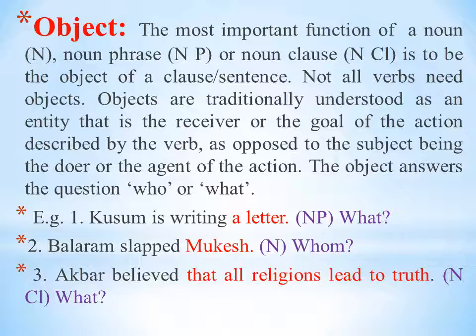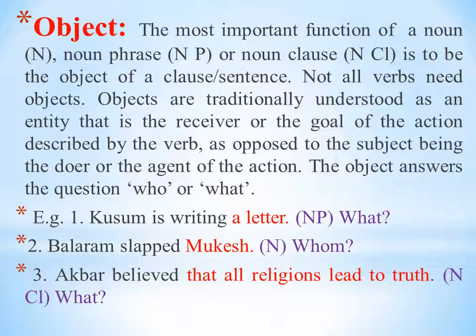Not all verbs need objects. Objects are traditionally understood as an entity, that is, the receiver or the goal of the action described by the verb, as opposed to the subject being the doer or the agent of the action. The object answers the question who or what.